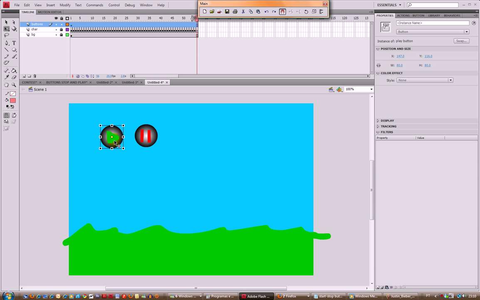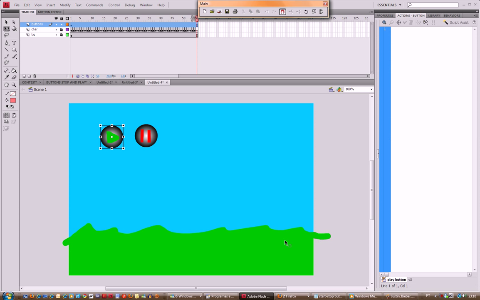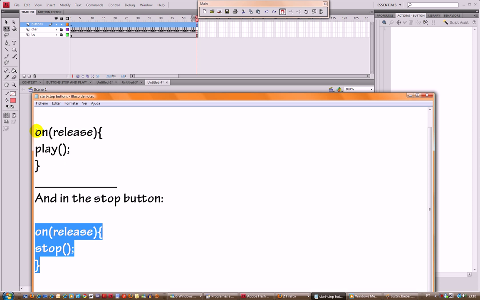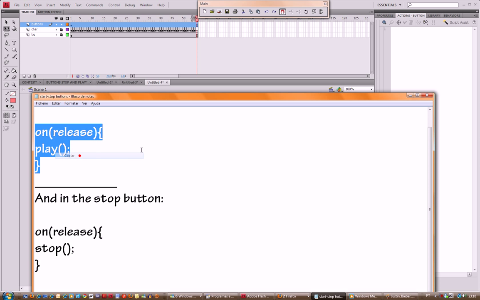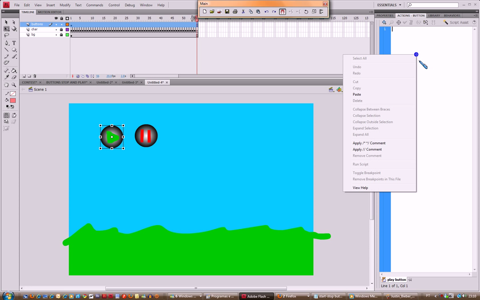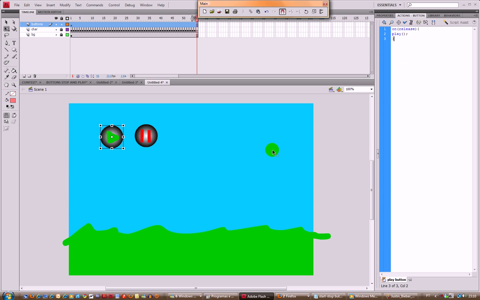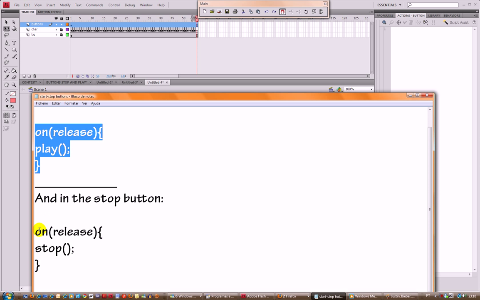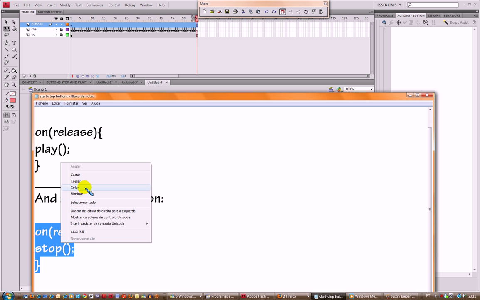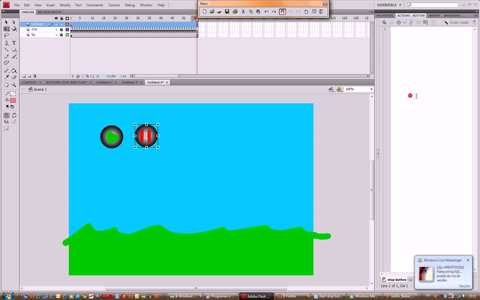Okay? Select the play button and go to actions, and then copy paste this, that will be in the description. Now select the other one, the stop button, and copy the other thing that will be in the description.